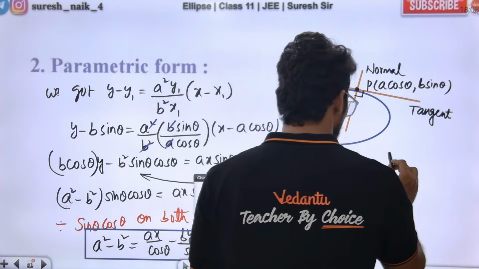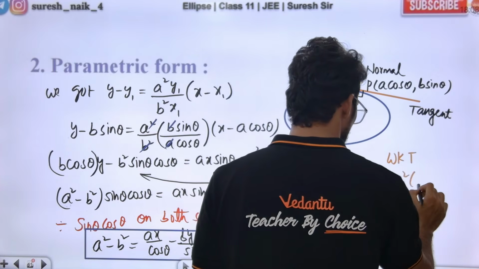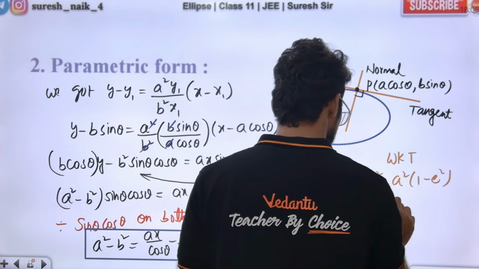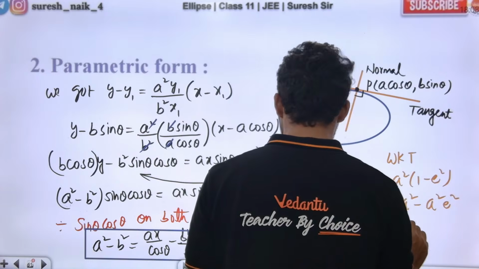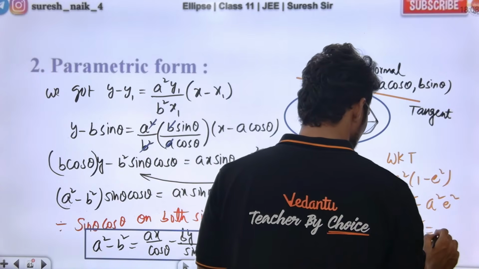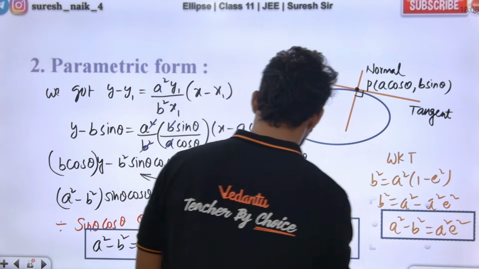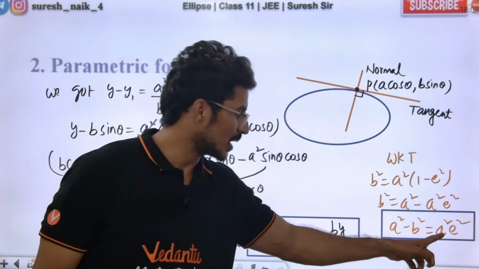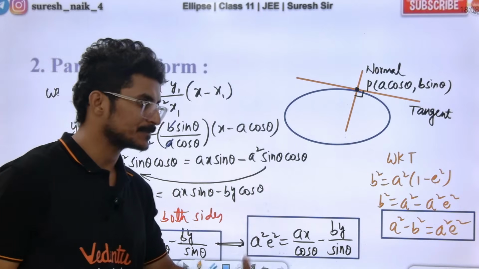We know that b square is equal to a square into 1 minus e square. So b square is a square minus a square e square. So a square minus b square is a square e square, for a horizontal ellipse. So in place of a square minus b square I can write a square e square. This or this, both are the same.